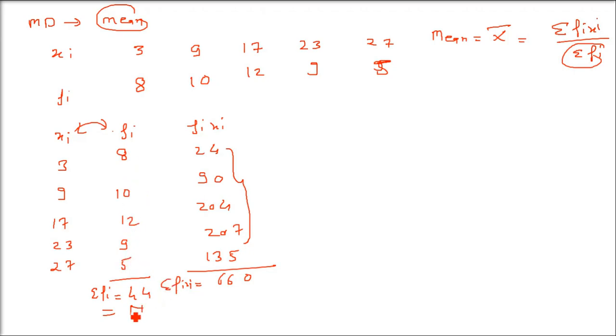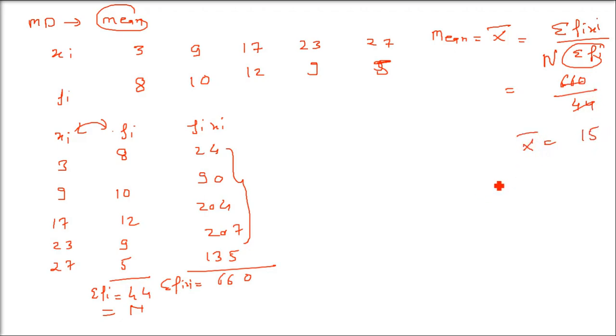Okay. So sigma fi xi is what? We have already found out 660. Now what is sigma fi? What is capital N? It is 44. So 660 by 44 is 15. So now we have got the mean.